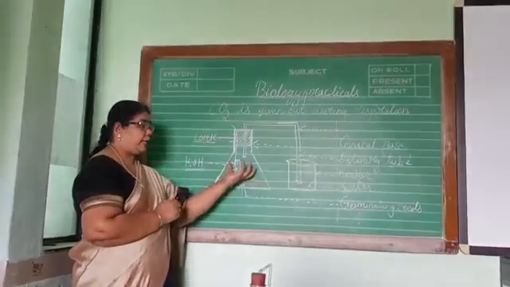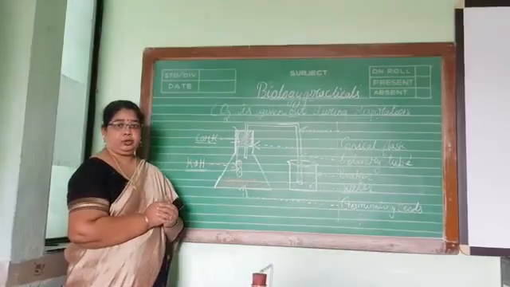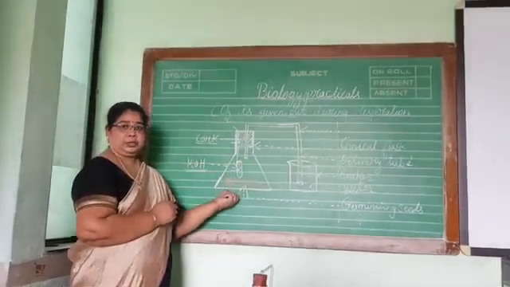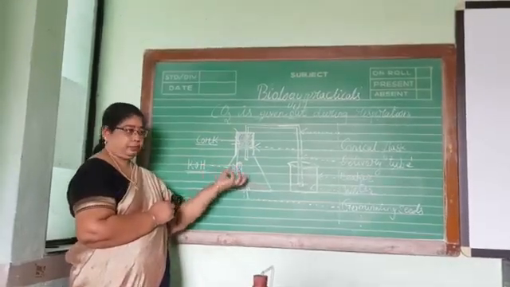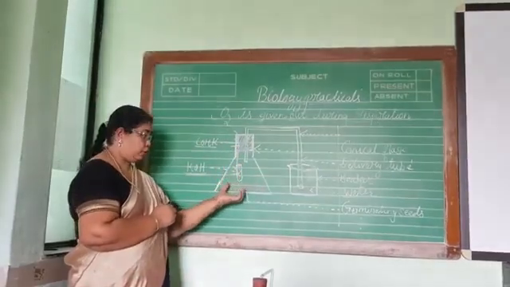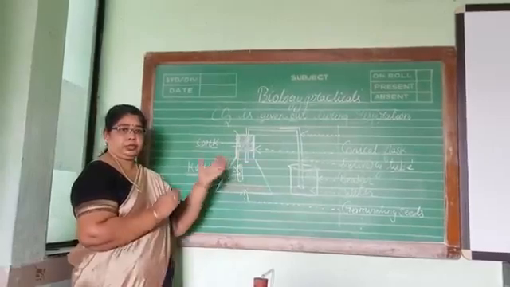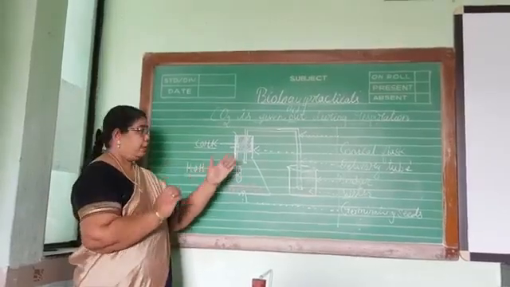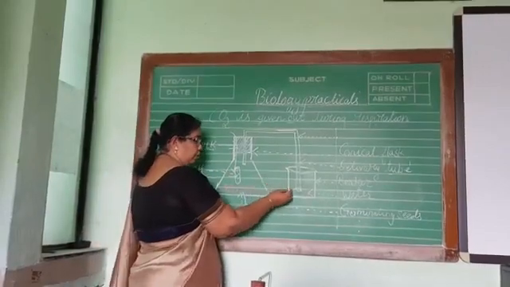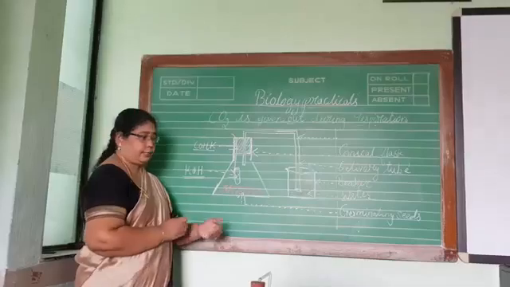So now what will happen? A vacuum will be created inside this conical flask. Why is there a vacuum? Because oxygen is utilized and carbon dioxide is also absorbed. As the oxygen is utilized for the growth of the germinating seeds, some place will be left vacant. Because that place is becoming vacant, you all know, in a vacuum the water or the air will flow inside.